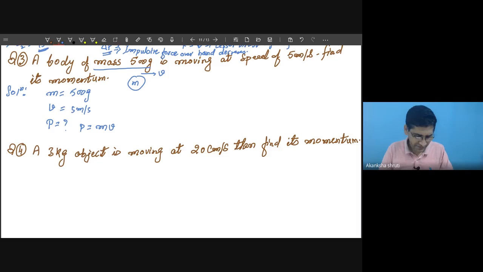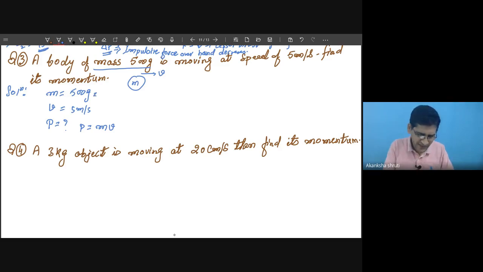Here, the mass is given in gram, but speed is given in meter per second. So these two are in different units, so it will neither be in SI nor be in CGS. So better to first convert it into the same unit, and preferable unit is the SI or MKS unit.